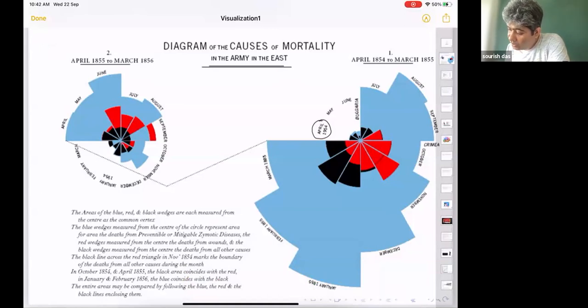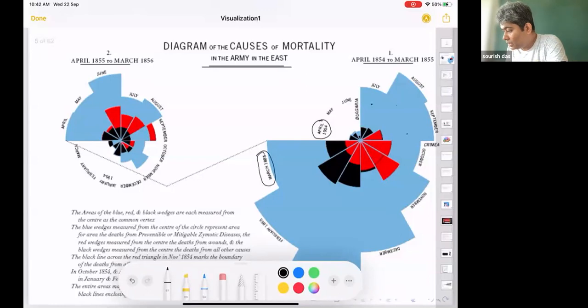You can see that as the war went on up to March of 1855, it was going like this. Up to this point the death toll was pretty high, and then suddenly it dropped. So I'll tell you this story.